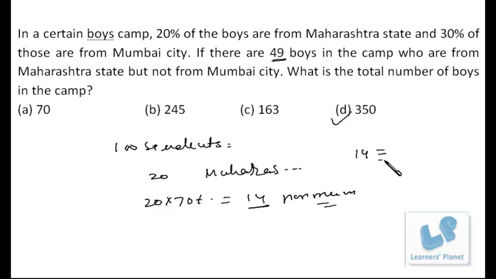So if 14 is equivalent to 49, 100 is equivalent to what? That we have to find out. So it's 49 by 14 into 100. So it's 350. So you can go either way. I hope you are clear.